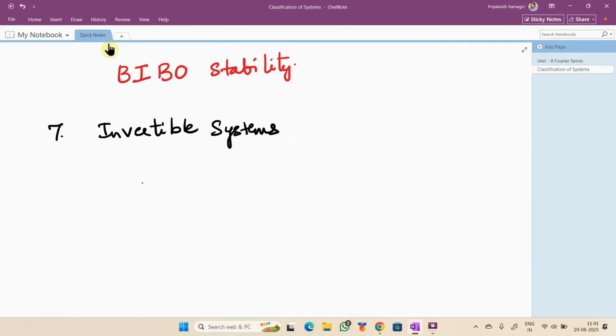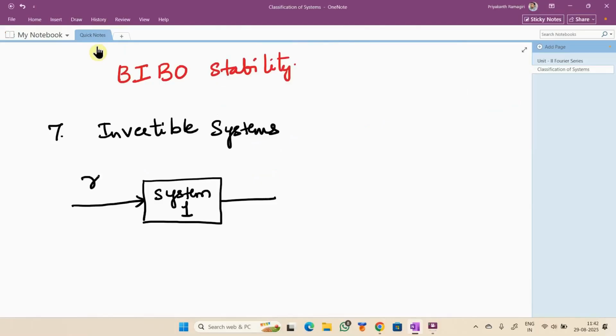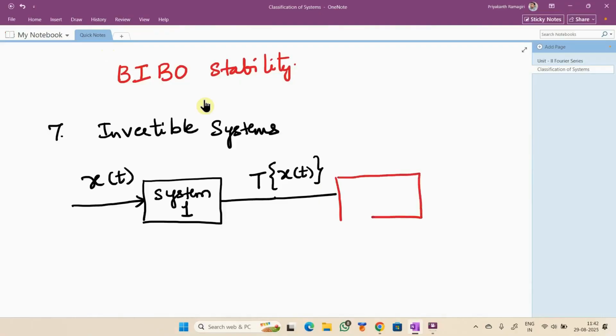Now, listen carefully. I have a system, system one, which is given an input of x of t. This system is performing some operation T on this x of t, and it is now connected in series or cascade with some other system, system two.